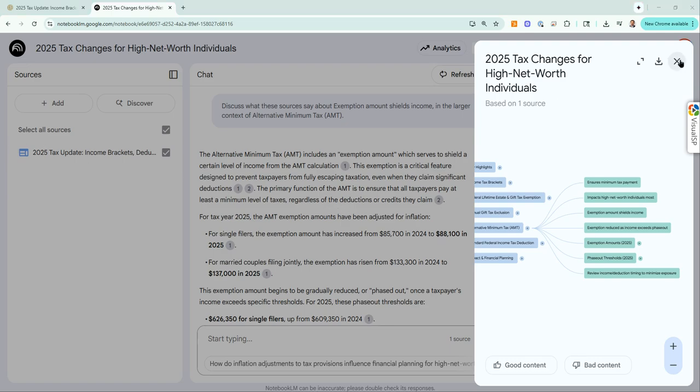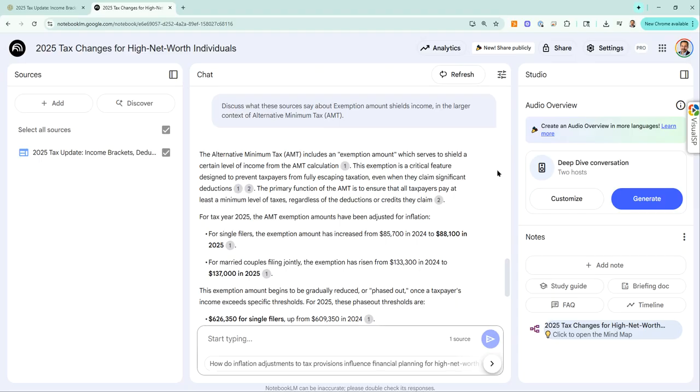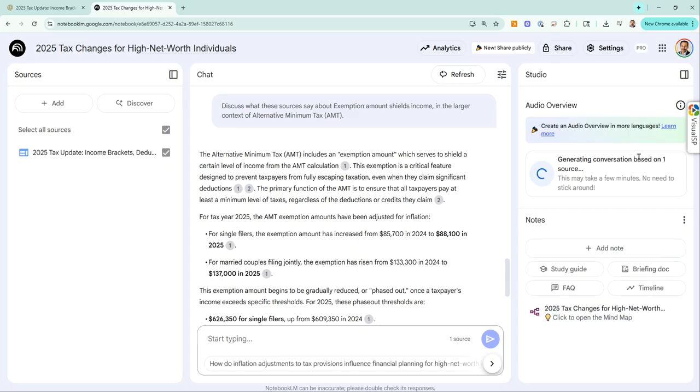Let's do one more thing now. We did the mind map, we did the chatting with the article. We can also make what's called a deep dive conversation with a couple of AI hosts that it can generate for me. So all I would have to do is click on generate, and it makes the conversation. It's going to take this one source. Now, you could have more than one source, by the way. You could have an article, you can have a document, you can have additional things that you can provide it. And it takes all of those sources and it would make whatever you want in Google Notebook LM, which is pretty cool. Now, this takes a bit.